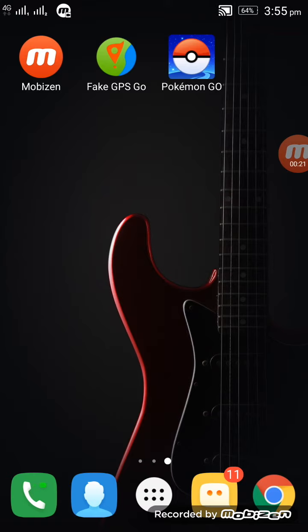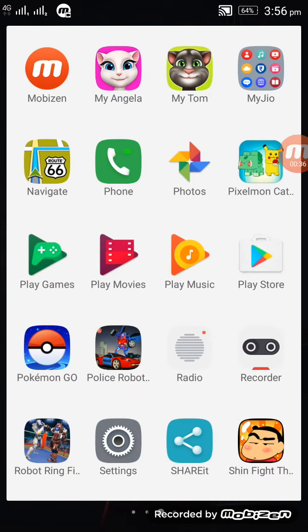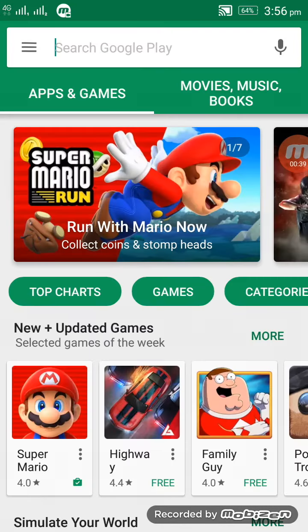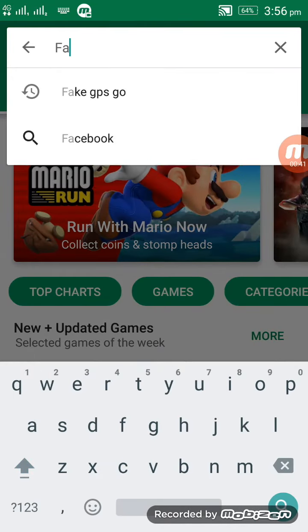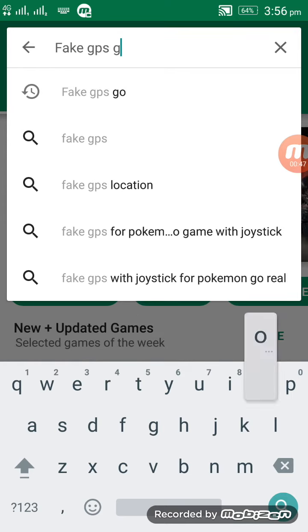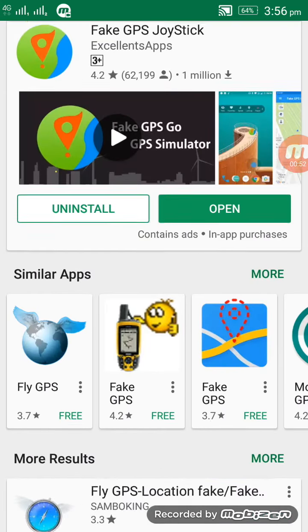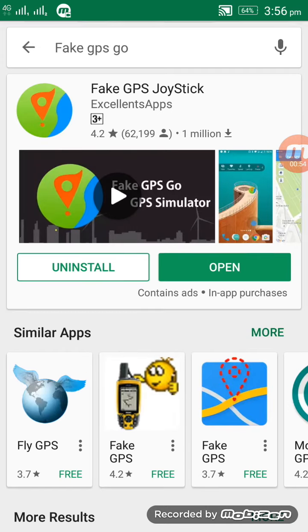So I love to play games and I will tell you how to add joystick in Pokemon Go. Follow the steps carefully. First, go to Play Store. Search fake GPS Go. Search. See the first option. Fake GPS joystick. Install it. I have already installed it, so I will open it.